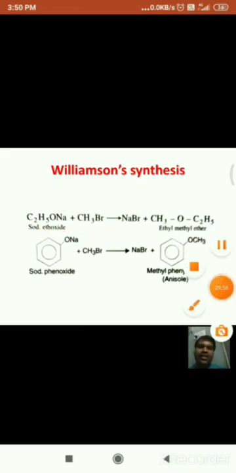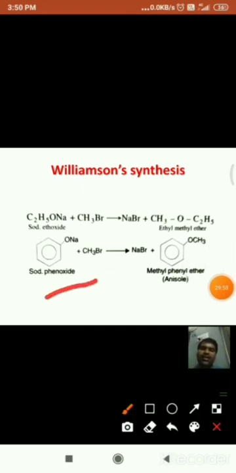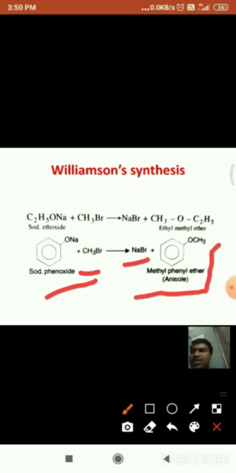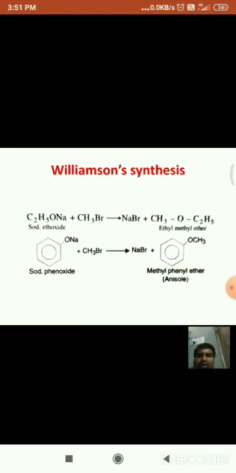And the next is, see here, sodium phenoxide. It reacts with methyl bromide. With the elimination of sodium bromide, this methyl group is attached to the phenoxide, and this molecule is formed that is commonly known as anisole. It is also a mixed ether. That means we already know that Williamson's synthesis is quite suitable for the preparation of mixed ethers.